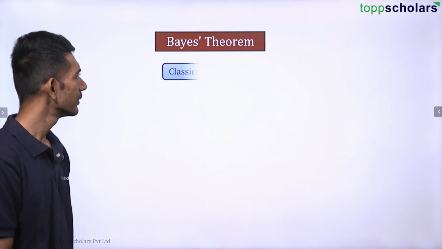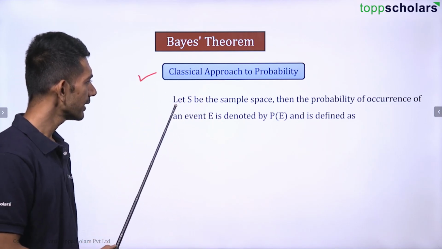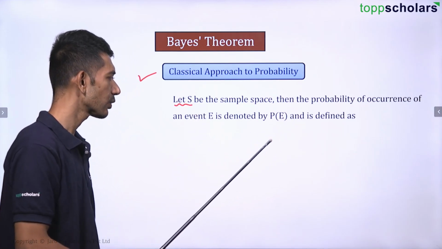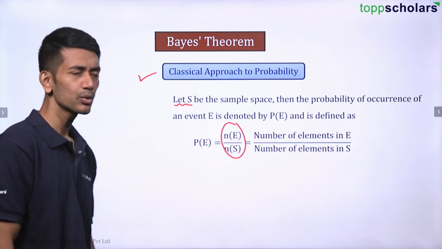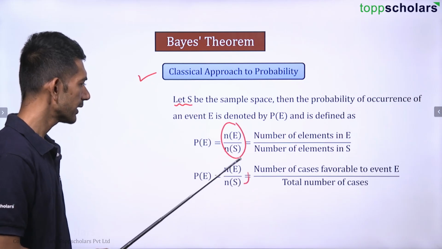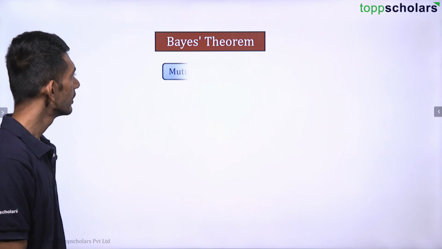Let's continue. Now let us see the classical approach to probability. Let S be a sample space, then probability of the occurrence of an event E is denoted as, this we already know, isn't it? Number of elements in E by the total number of elements in S, right? That is number of favorable outcomes to E by total number of outcomes.